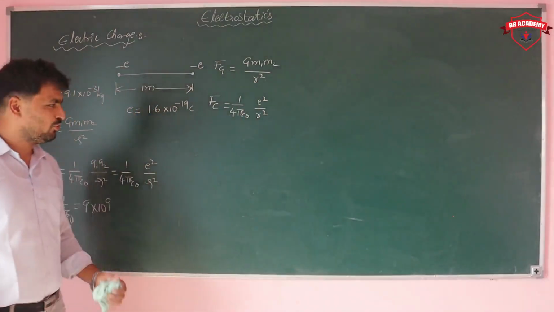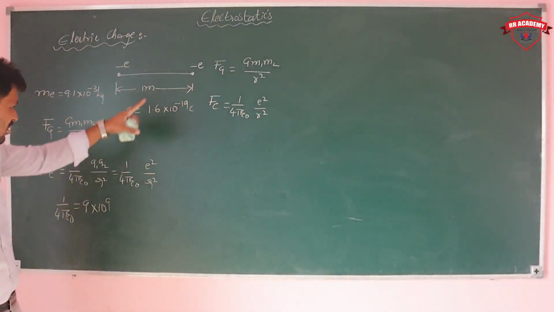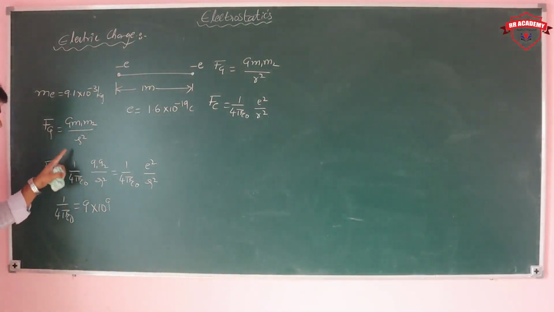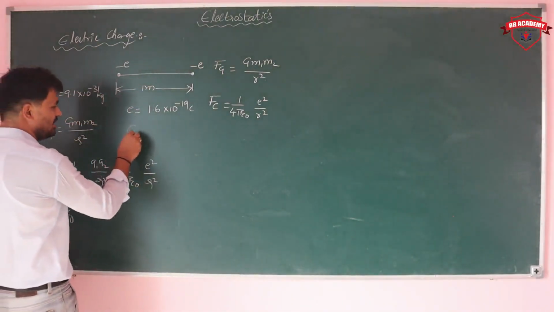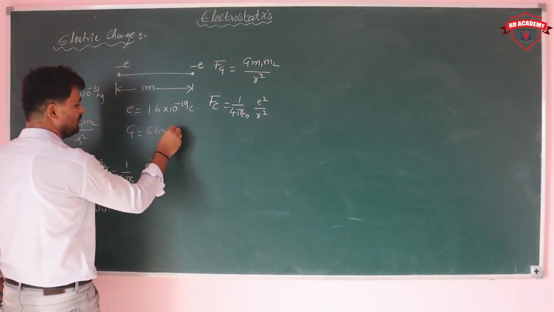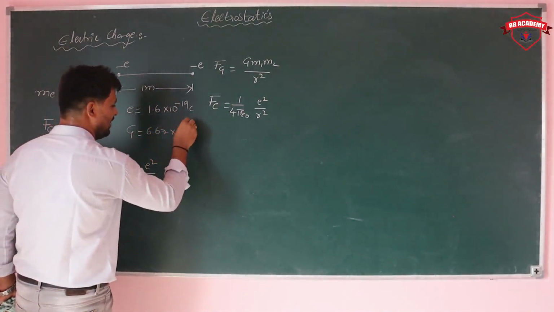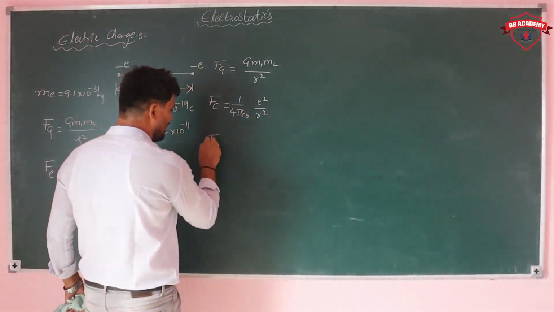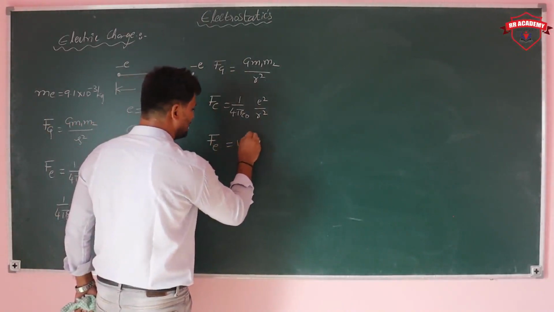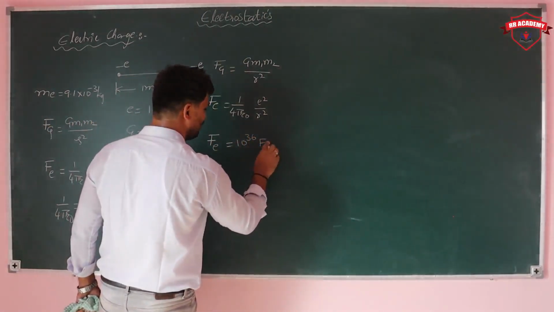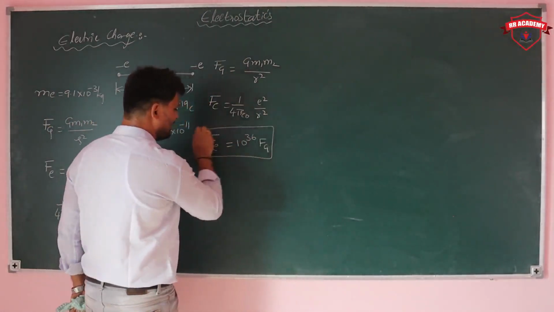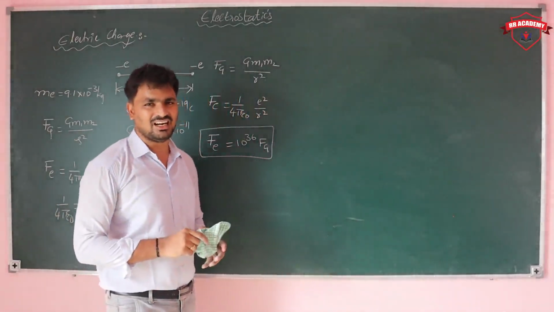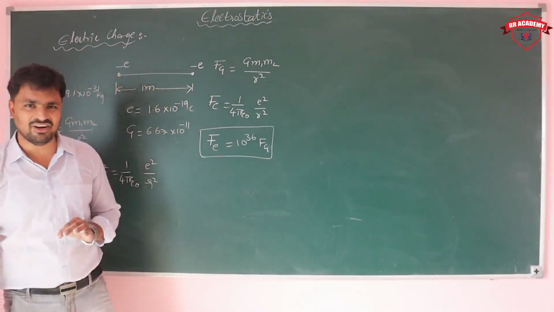If you are simplifying both by the substitution of these all values, you have mass, charge, distance, and 1 by 4 pi epsilon naught, and G value also take. G value how much? 6.67 into 10 to the power of minus 11. So value substitute करने के बाद आप simplify करें तो आपको आ जाएगा the electrostatic force is 10 power 36 times of gravitational force. Means the meaning of that here, electrostatic force is stronger than gravitational force.